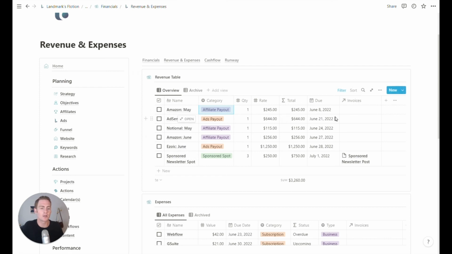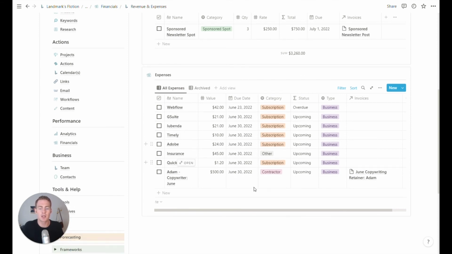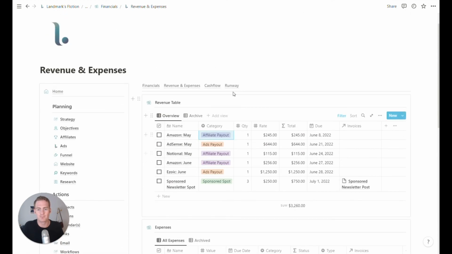You can fill that out, and you can also link that to any relevant invoices, and the same for your expenses. These expenses might include some of the SaaS tools and software that you use to run your business, but may also include any contractors or payments that you need to make to your team.